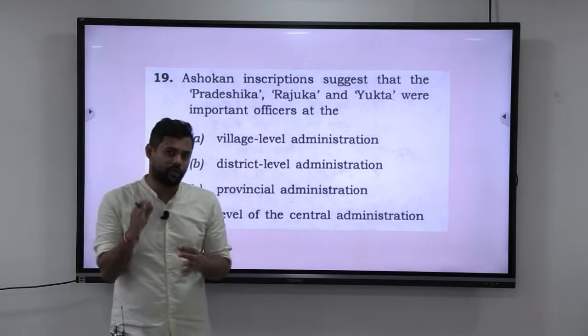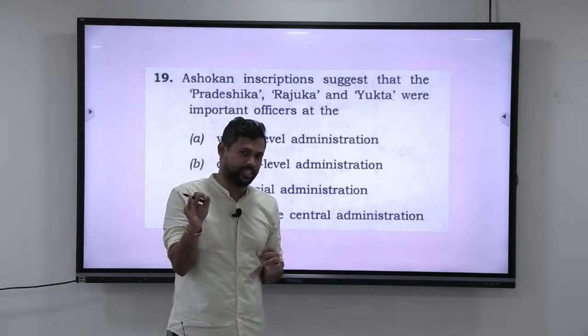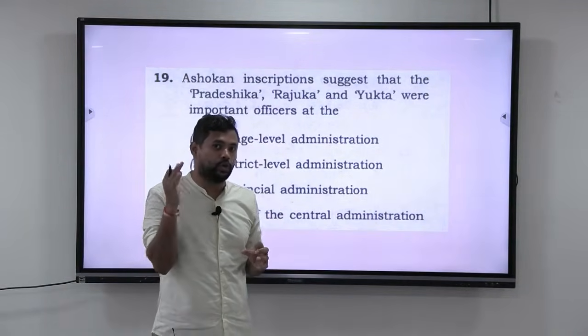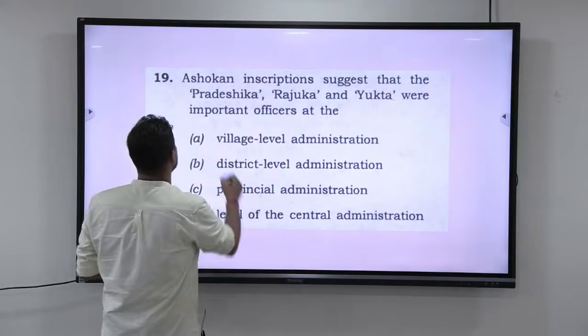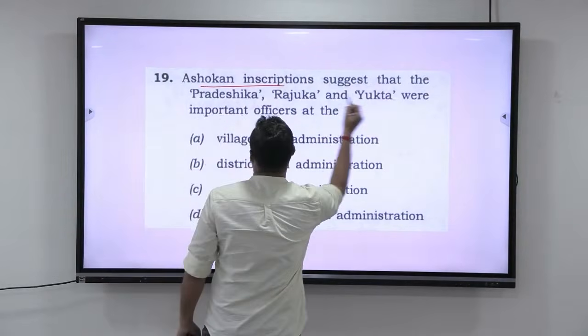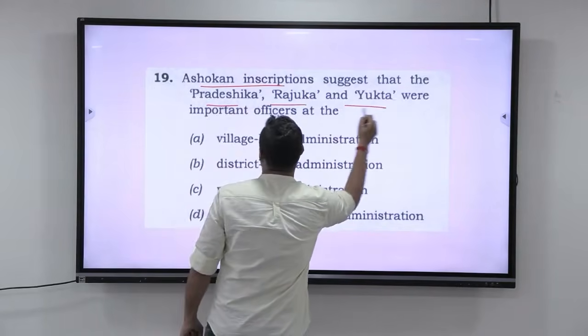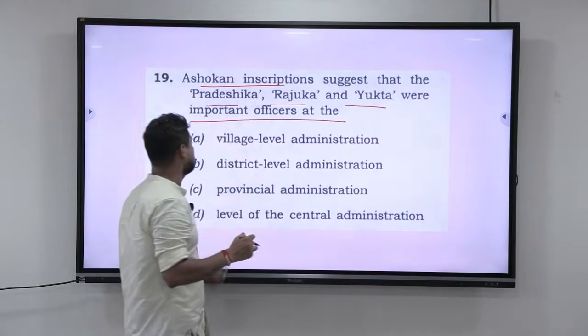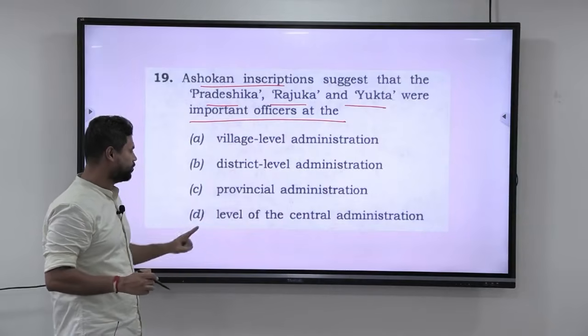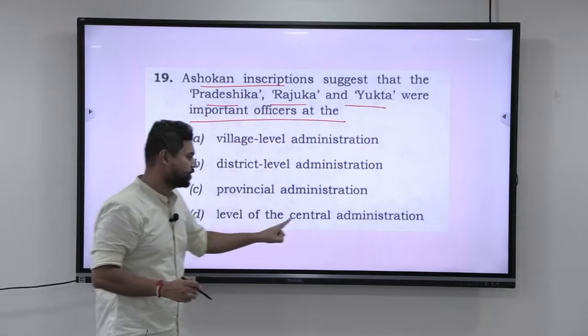Alright guys, now let us look at this question. Very, very interesting question. Again, it teaches you what to learn in ancient India. First, let me read out the question. Ashokan inscriptions suggest that Pradeshika, Rajuka and Yukta were important officers at which level: village level administration, district level administration, provincial level administration, or the central administration.